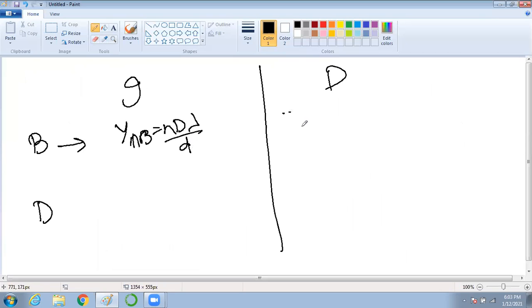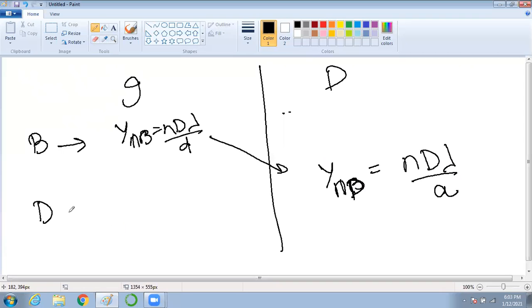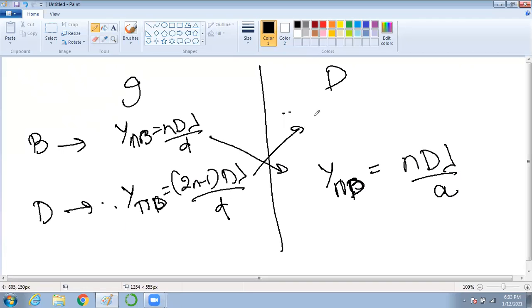Here, this formula is applicable for dark, that is ynD is equal to nD lambda by A. For dark in interference, your ynD was 2n minus 1 into D lambda by 2d. So here this got changed.